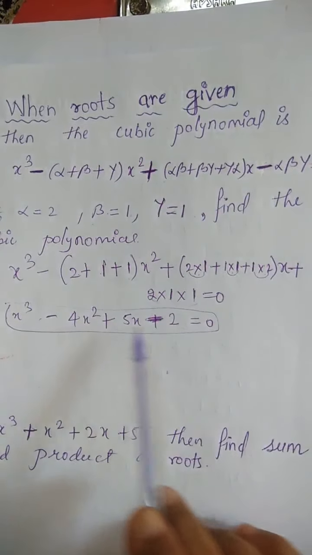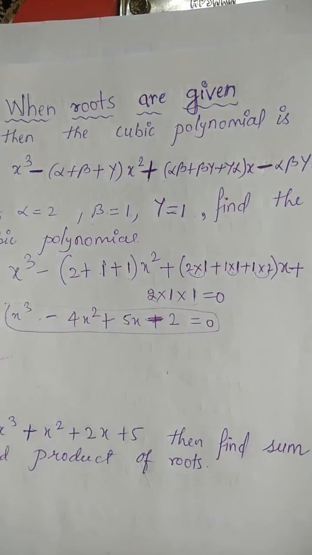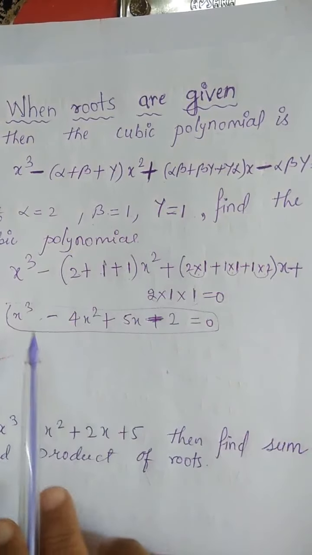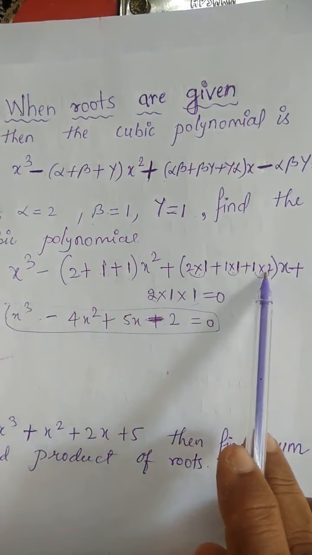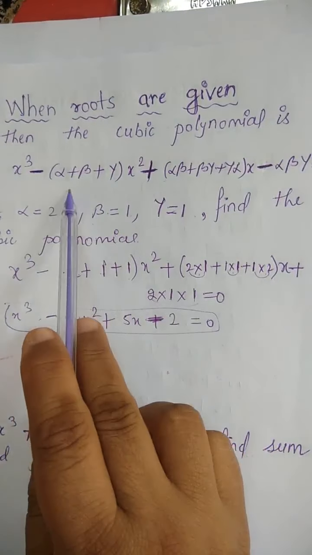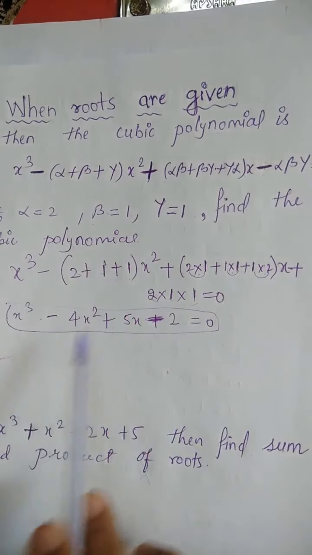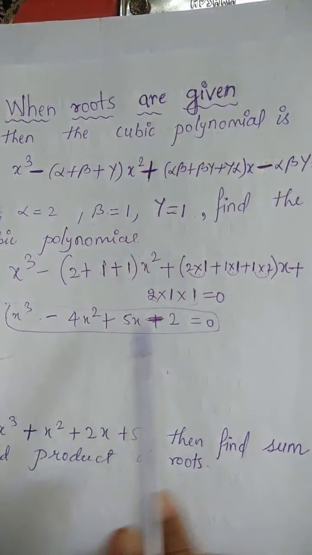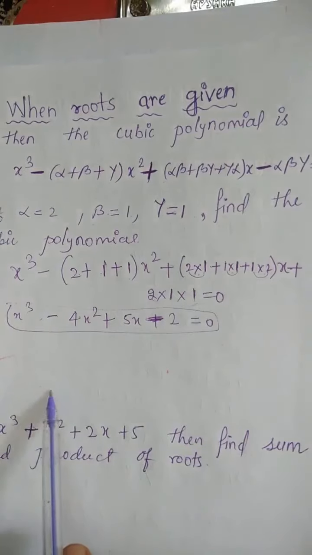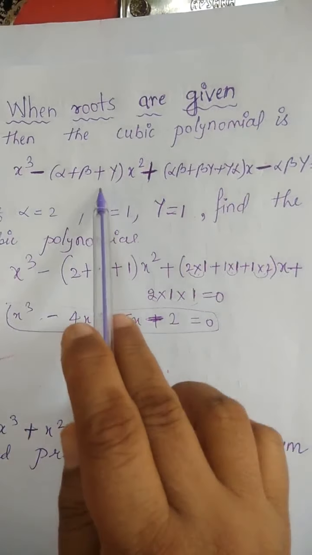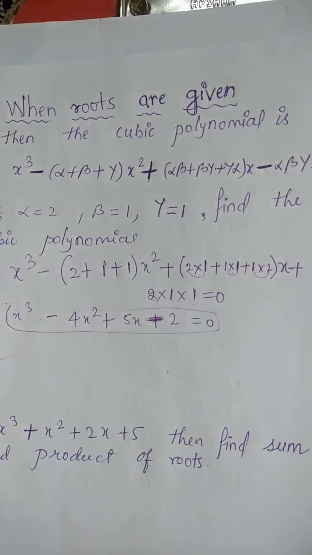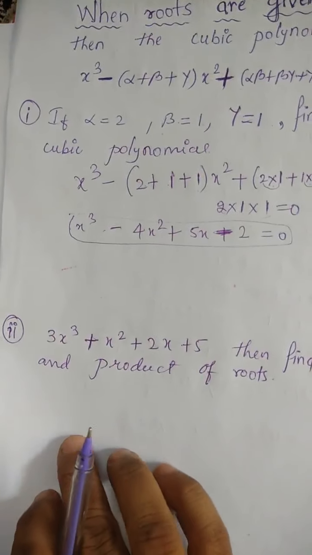Okay, so this is the way of writing the cubic polynomial when the roots are given. If you want, you can put directly like this. Otherwise, you can calculate the alpha plus beta plus gamma value separately, the alpha beta plus beta gamma plus gamma alpha value separately, and the alpha beta gamma value separately. If you calculate these three values, then directly you can substitute those values and the calculation will become easy for you. Now let us see the second type of problem.